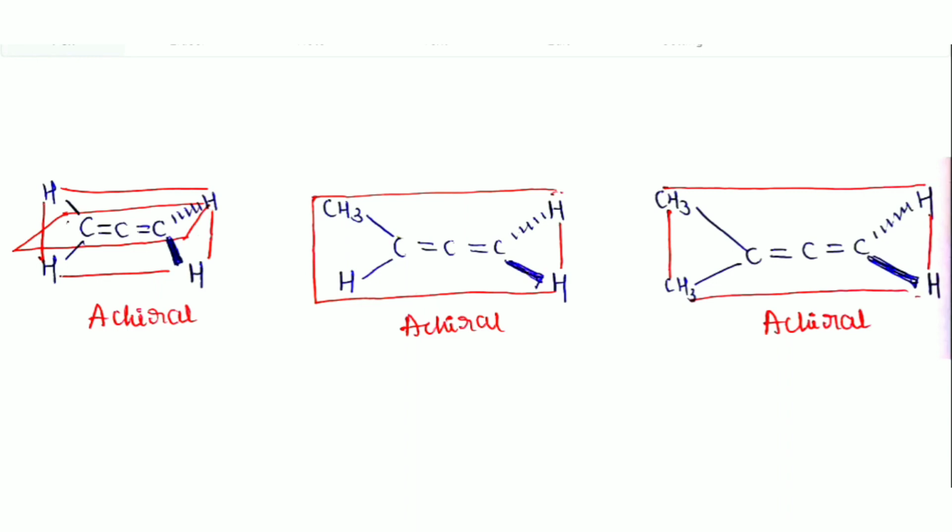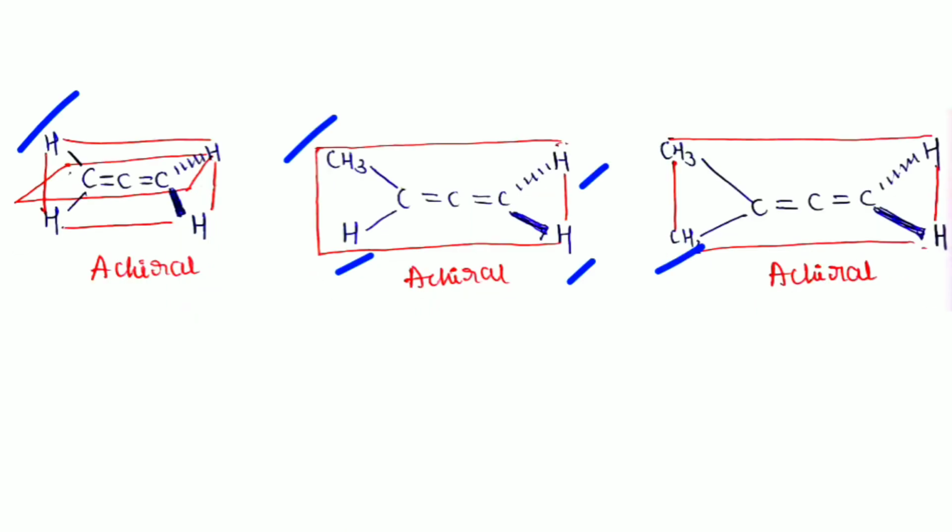Suppose I replace this hydrogen with a methyl group. Check whether it has a plane of symmetry or not. Yes, it has a plane of symmetry consisting of these two groups, which divides the two hydrogens into two equal halves. Again I replace this hydrogen with a methyl group, and then it still has a plane of symmetry because it bisects into two equal halves, so these three molecules are achiral. Then look at what the conditions for chirality are.